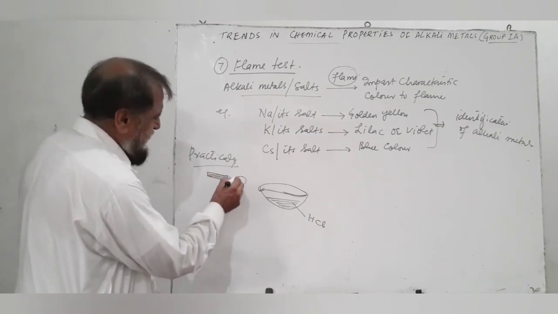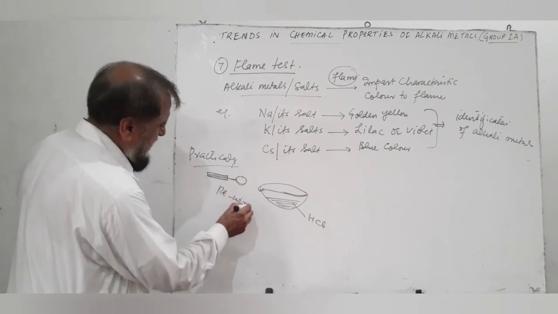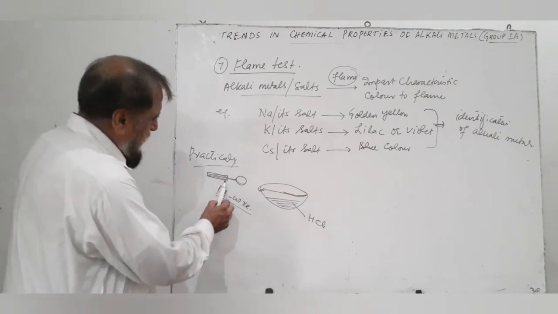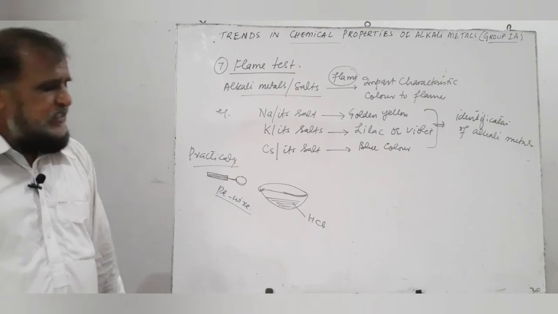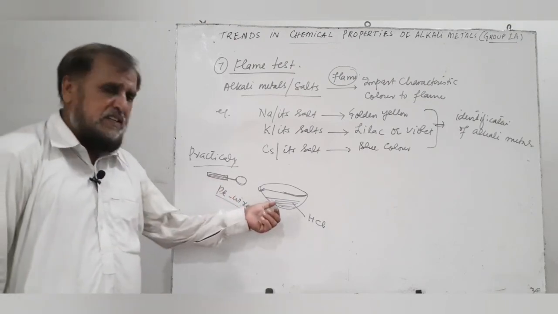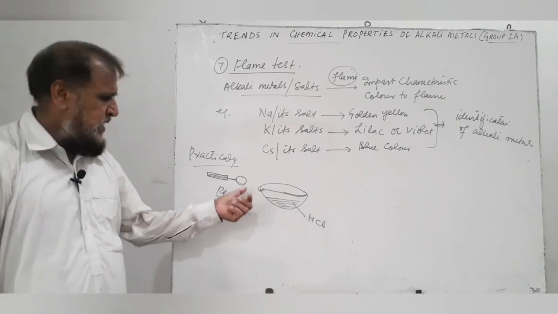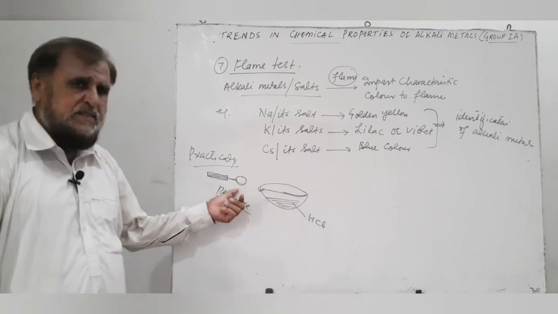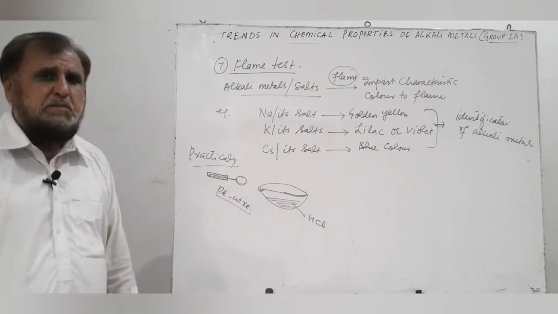It is the platinum ring or platinum wire. If we have no platinum wire, then we can use a glass rod instead. Now this platinum wire is first of all cleaned by dipping in concentrated HCl and heating in the flame, so that if any impurities are present on the platinum wire, these impurities are removed.